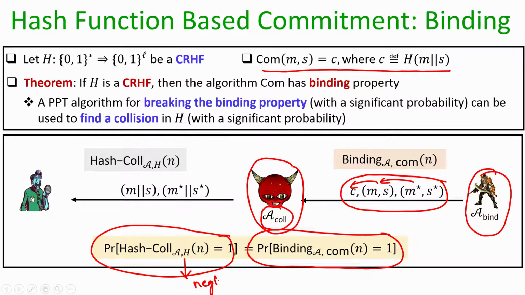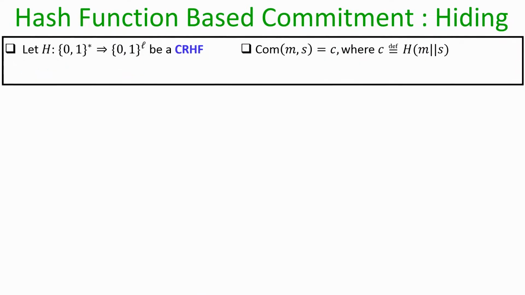No polytime adversary could come up with a collision in polynomial time. That means this adversary A_coll does not exist, and that automatically means that the adversary A_bind also does not exist. That means only with negligible probability the so-called adversary A_bind that we have defined exists. It cannot break the binding property with significant probability.